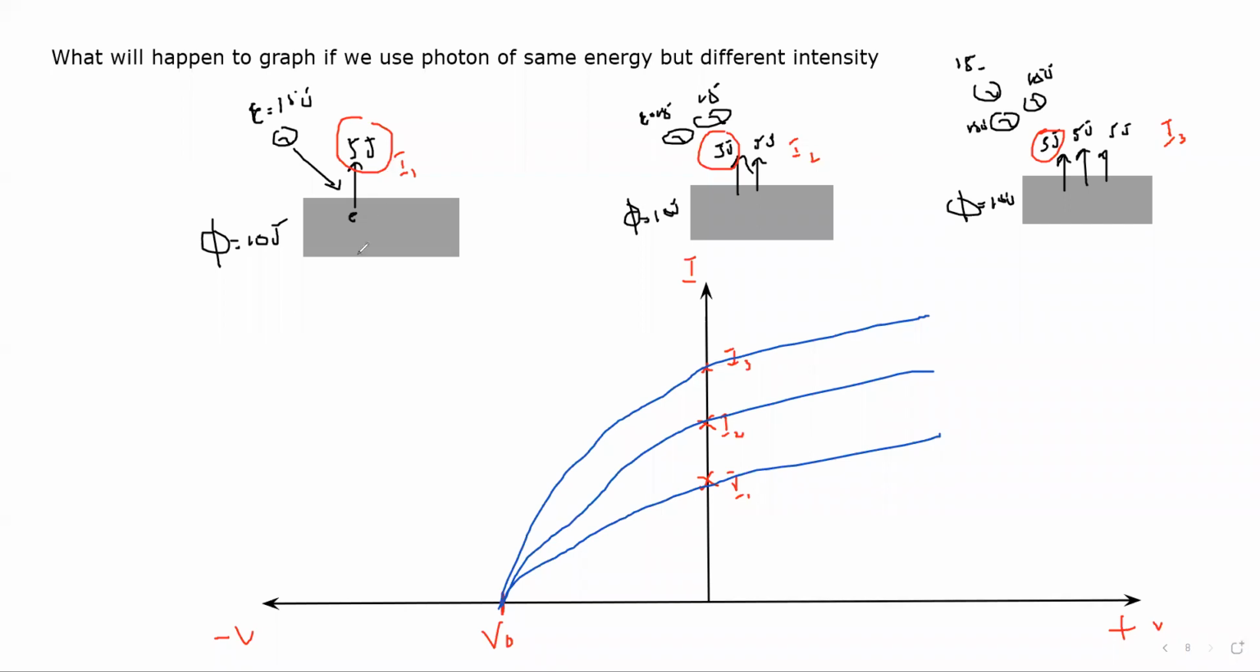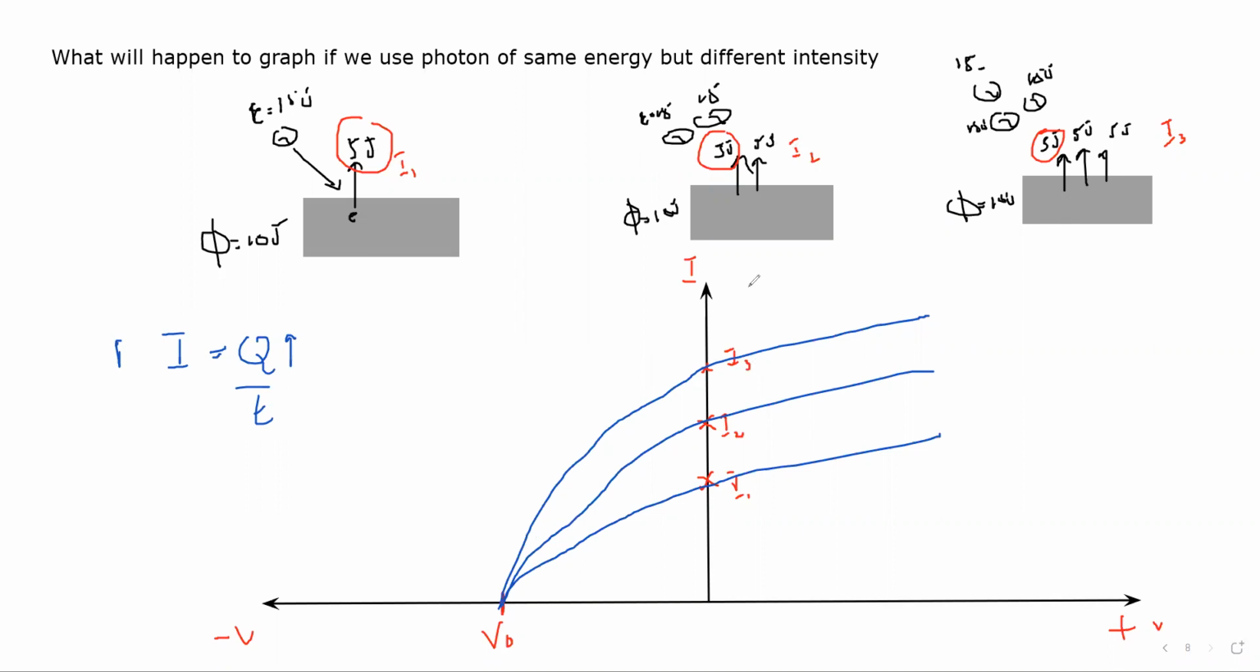Why is the current increasing? What is the formula for current? Current is charge divided by time. So here we have one electron, two electrons, three electrons. As we increase the intensity, it means we increase the number of photons per unit area moving in 1 second, so the number of charges increases, and that's why the current increases. That's why I1, I2 and I3 are different.